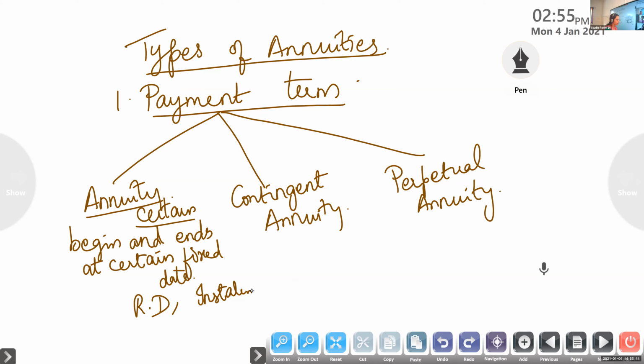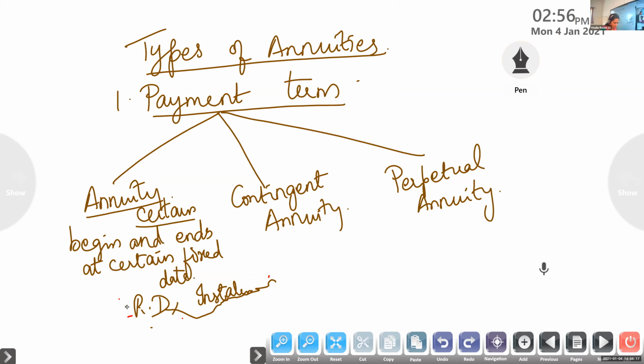Next is contingent annuity. Contingent annuity means we don't know till how much time we have to pay. For example, suppose I am purchasing an insurance policy for the marriage of my son. Till his marriage, I will be paying this amount. So when will he be getting married? I don't know. So is it clear? We don't know when we will be stopping this. That one only we call contingent annuity.